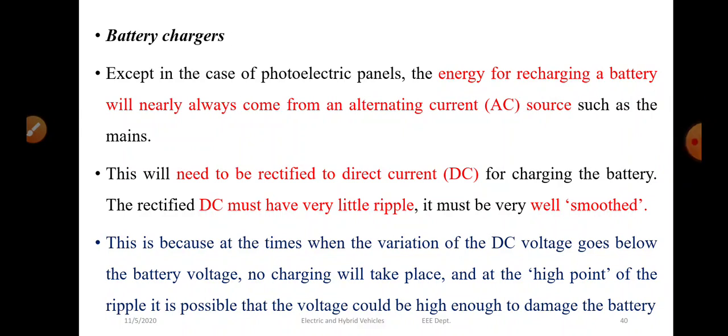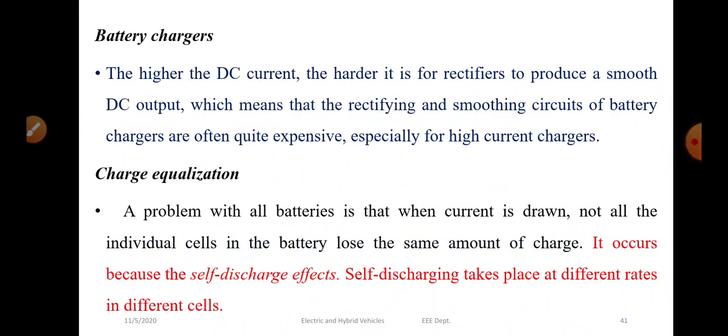That is, if the DC voltage variation goes below the battery voltage, then there will be no charging, and if the ripple content is very high, it will damage the battery. So sufficient care should be taken to eliminate this ripple content. So this is the battery charger. As I said earlier, we need rectifiers and also a smoothing circuit to reduce the ripple content and convert AC to DC. So this increases the cost of the battery charger, especially for high current chargers.